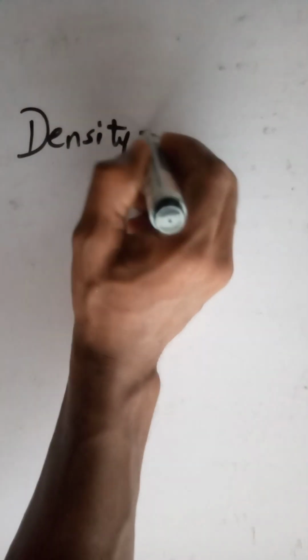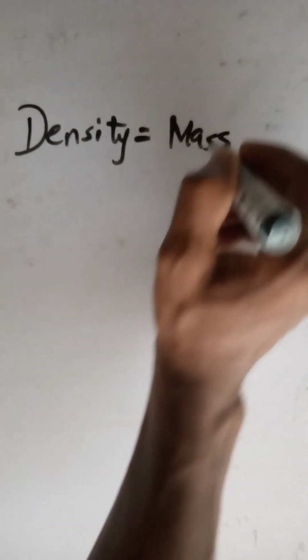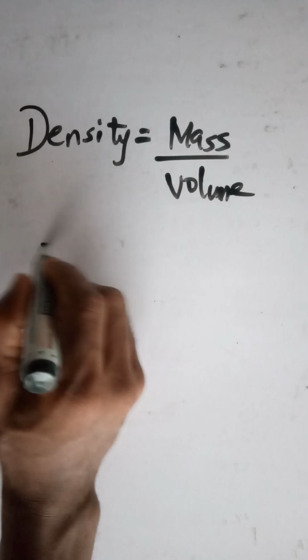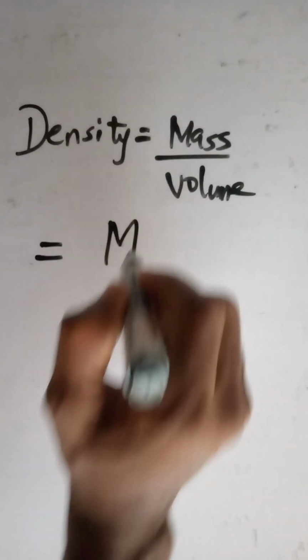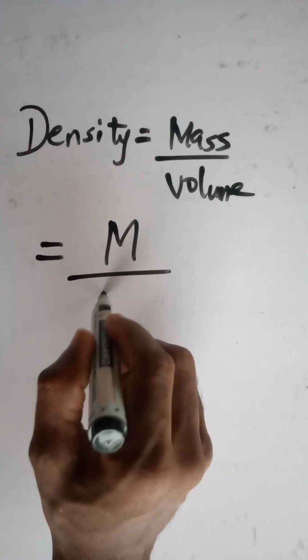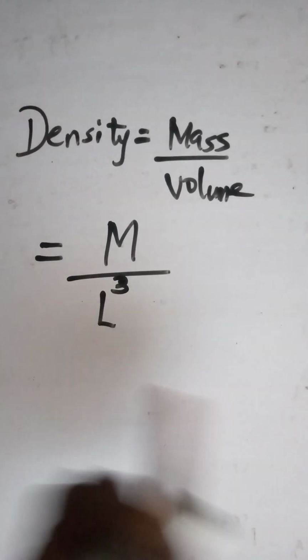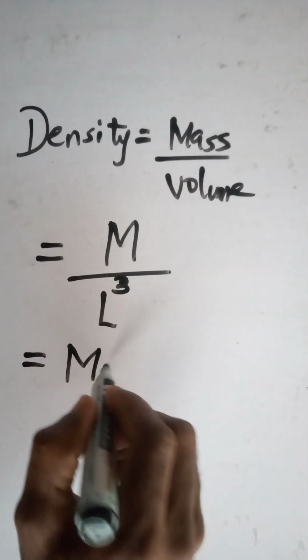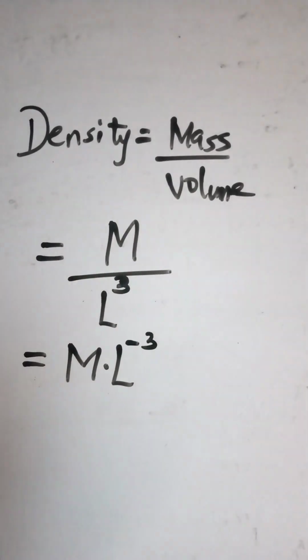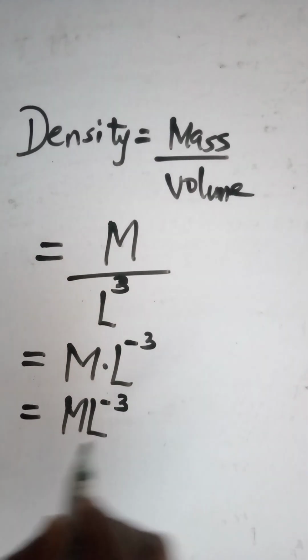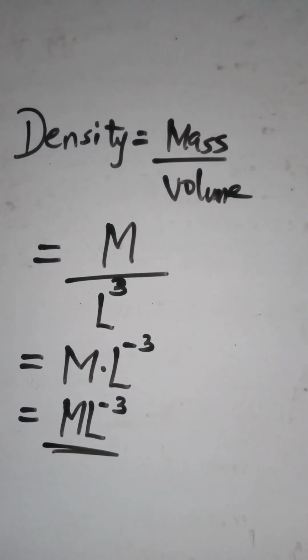Density is equal to mass per unit volume. Recall our mass remains M and our volume is L to the power of 3. So bringing the denominator up again, we have M times L raised to the power of negative 3. So when you multiply, you have ML raised to the power of minus 3 as the dimension for density. Quickly, let's check the dimension for momentum.